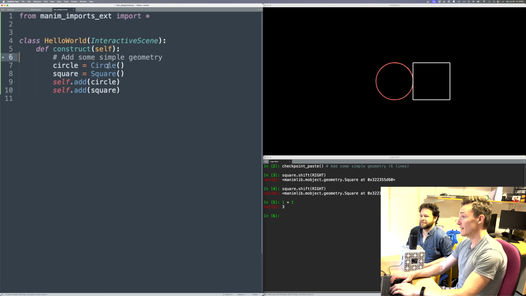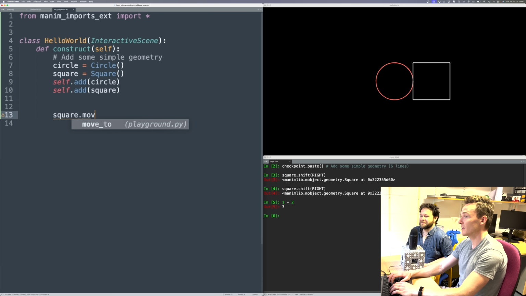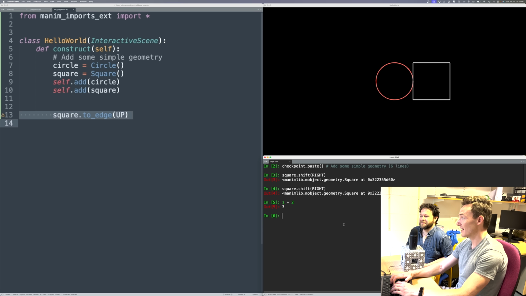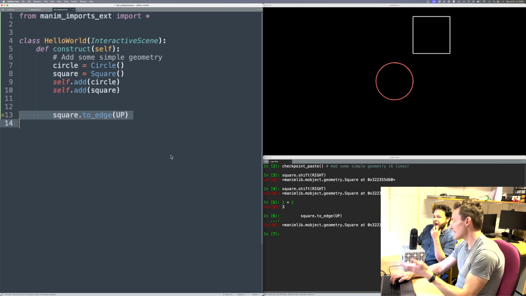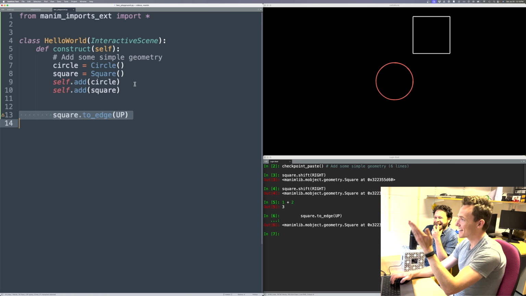And then separately, what might be nice as a workflow is to say, hey, I've got all this stuff that I'm going to do. Like maybe I want to take square and put it to the top edge, right? A common thing you might do is copy that, go over to this, paste that, press enter, and that immediately tests that line. But I don't want to do that every time. I don't want to copy and paste.